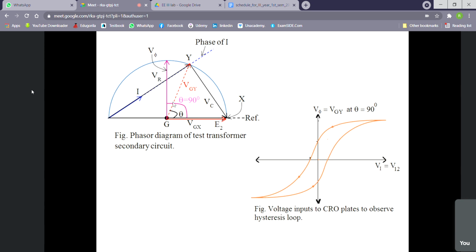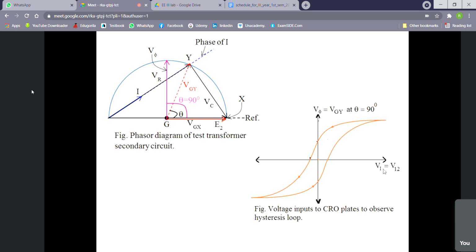So if we make that angle 90 degrees leading from E, then that will be in phase with phi. So if we can pick out a voltage which is 90 degrees leading from E2, then that will be V phi. That may serve our purpose.